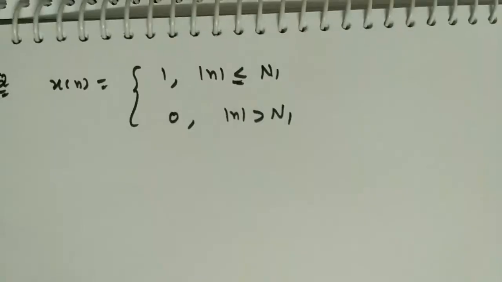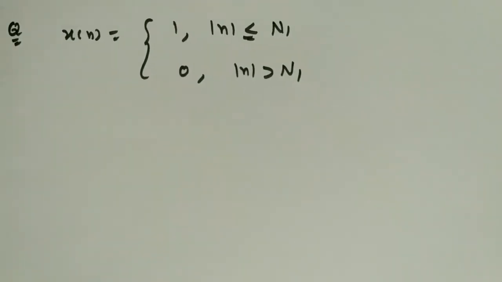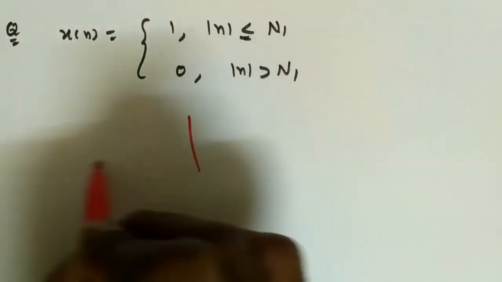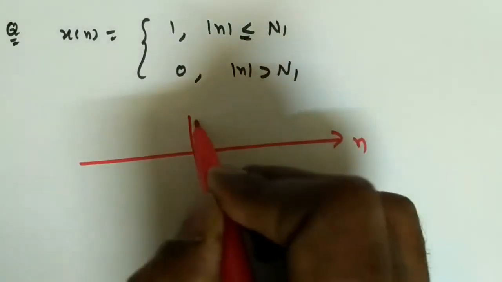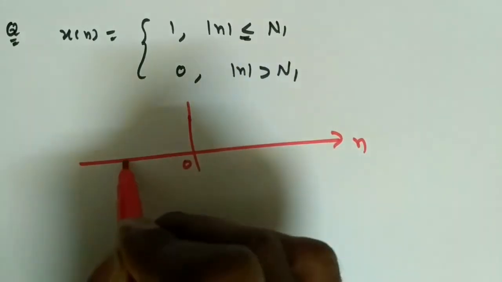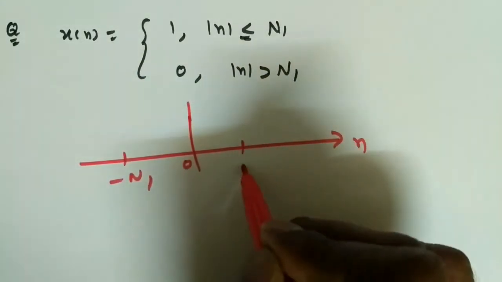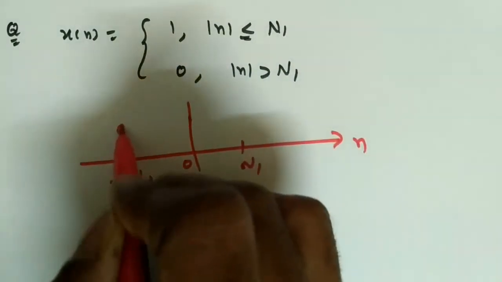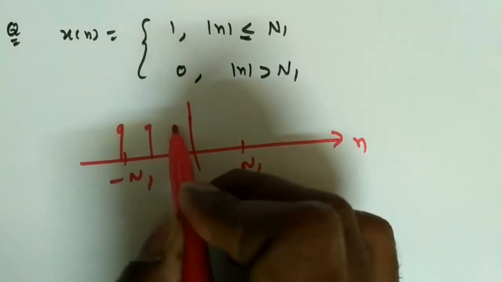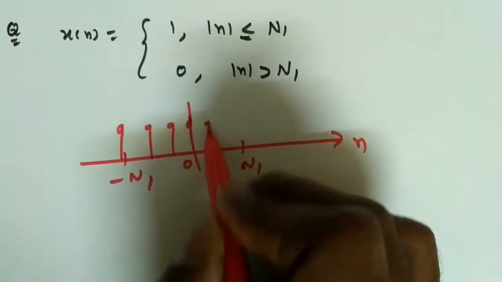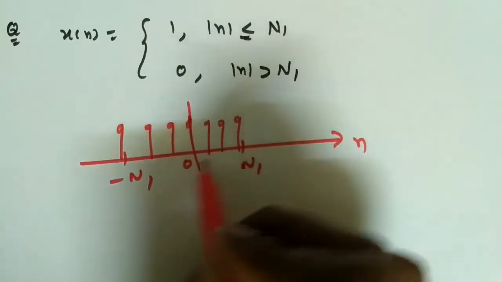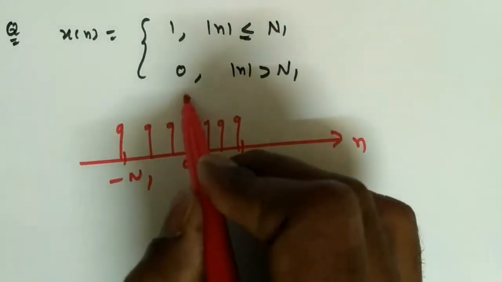Next we'll see one more basic signal, which is the rectangular signal. Now what is the value of this one? If you take n is equal to 0, minus n1, plus n1, we'll get some sequence something like this. How many impulses, we don't know. So this is x of n.